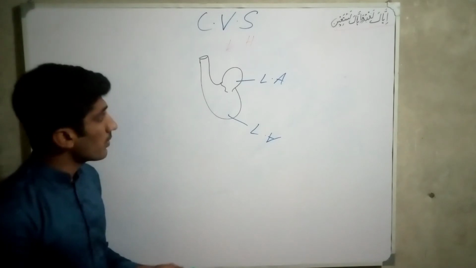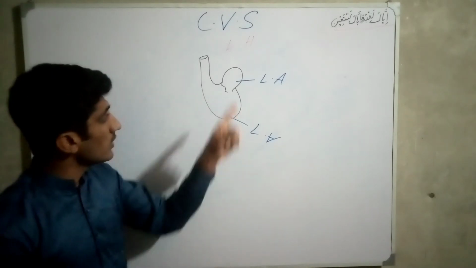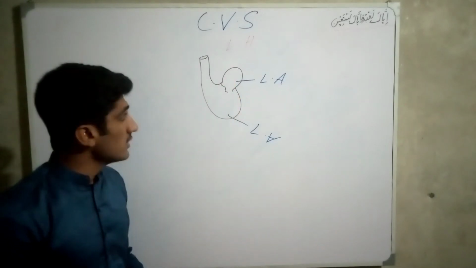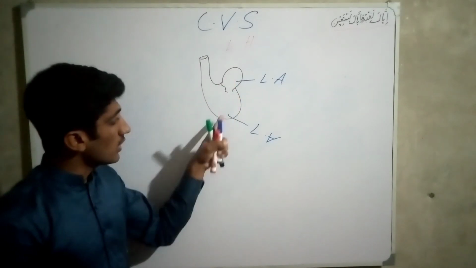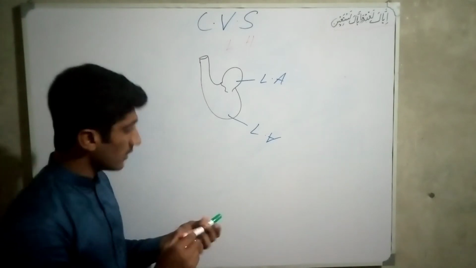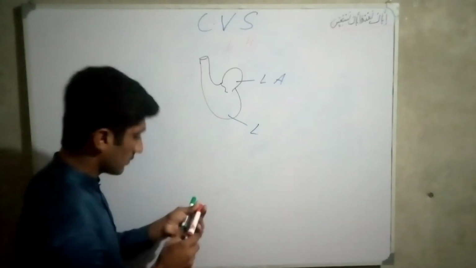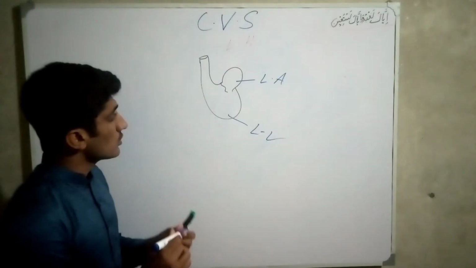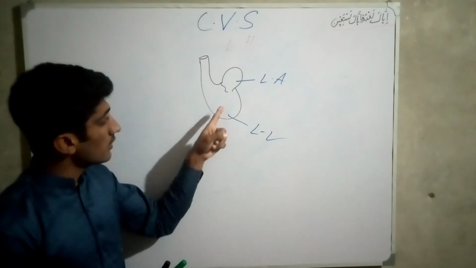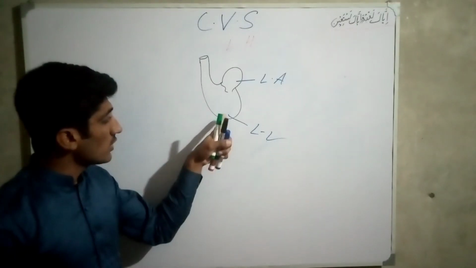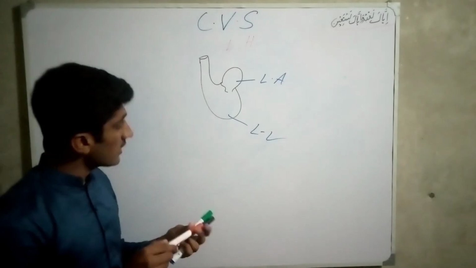So the blood is received in the left atrium, and then the blood comes to the left ventricle. When the blood comes to the left ventricle, there is a valve present.